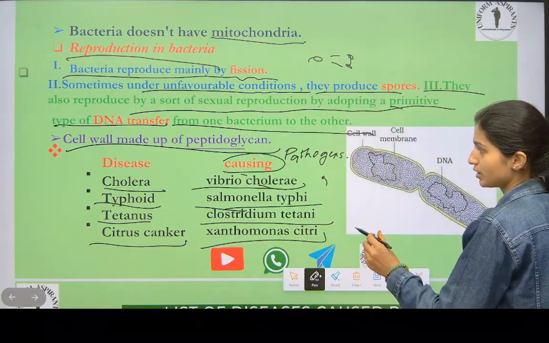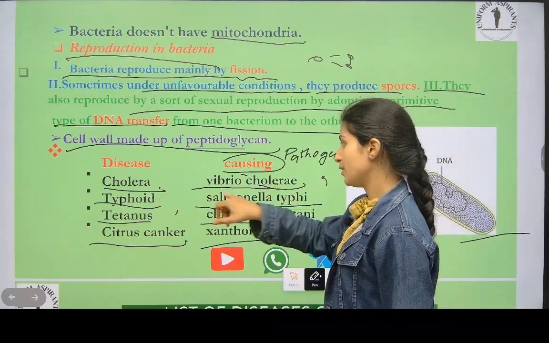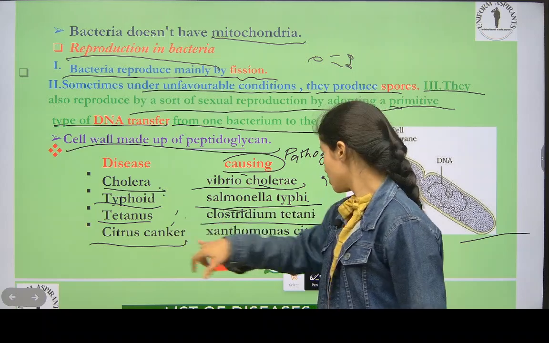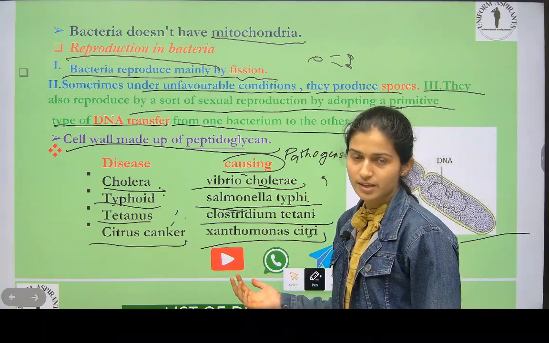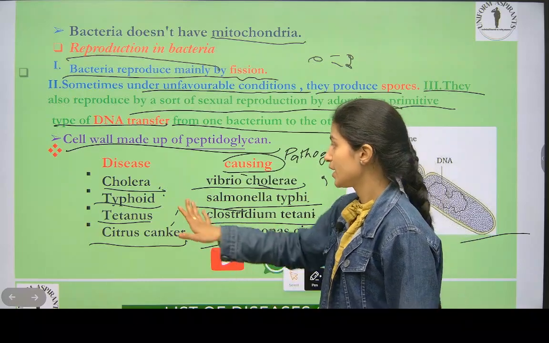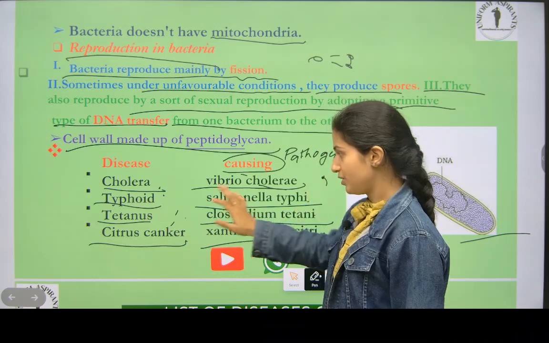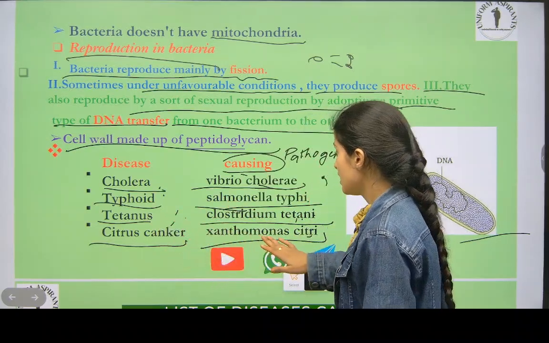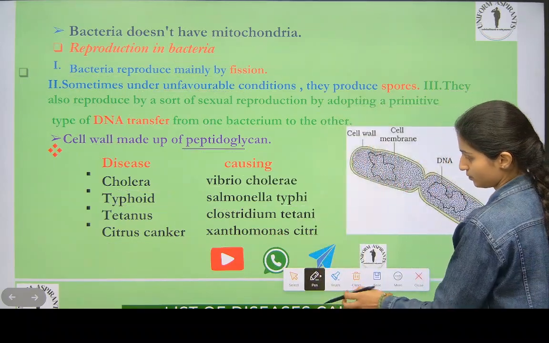Their last names are similar to the disease names, so you can recognize them easily. Just read it: cholera, Vibrio cholerae; typhoid, Salmonella typhi; tetanus, Clostridium tetani; citrus canker, Xanthomonas citri.